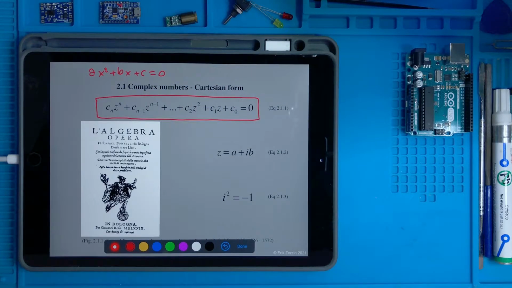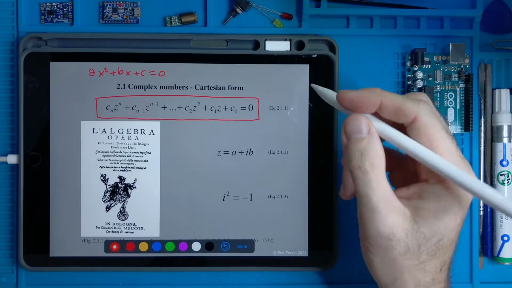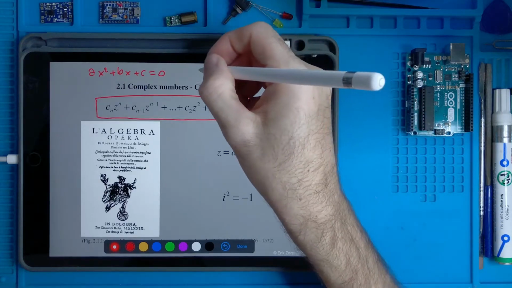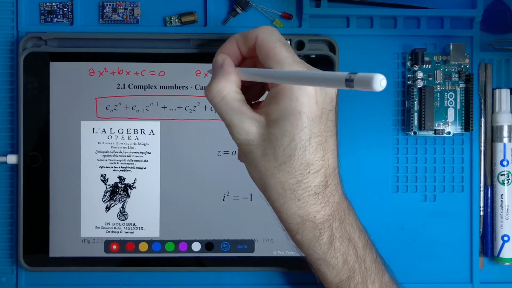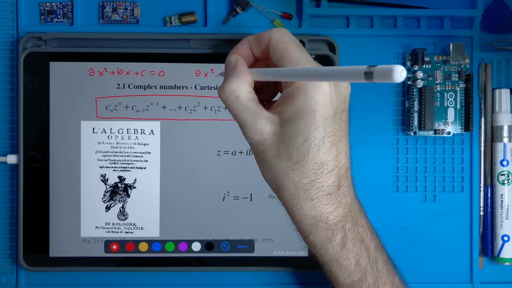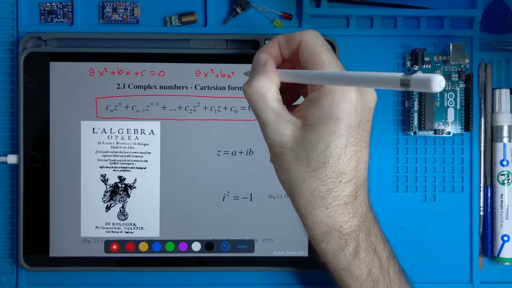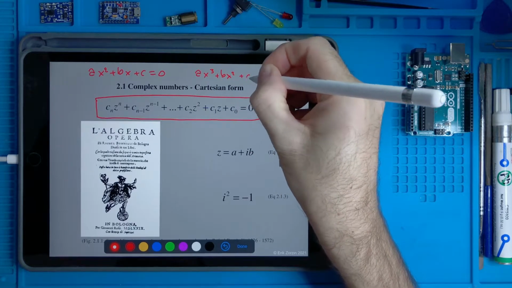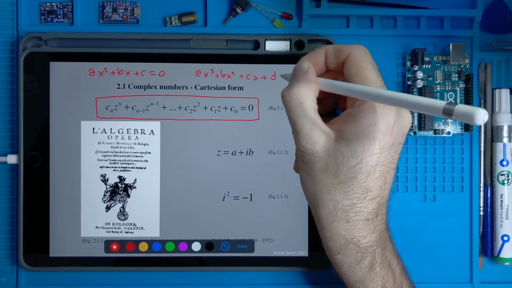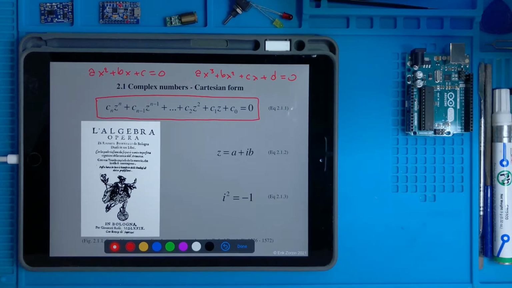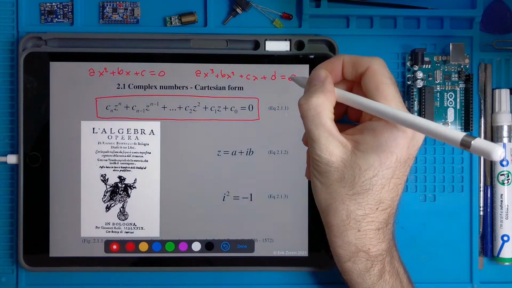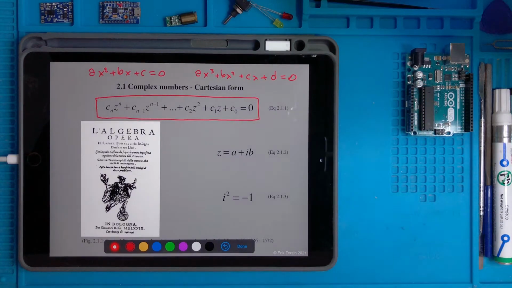This is a quadratic equation. Historically, people were trying to solve the cubic equations, like x cubed plus bx squared plus cx plus d equals 0. And this equation already has a problem, so it's not always possible to find a solution for x.